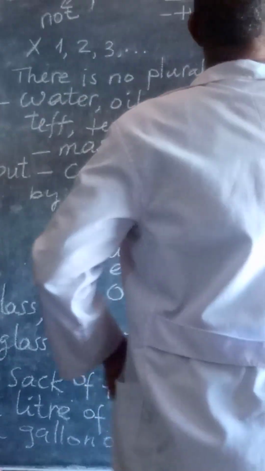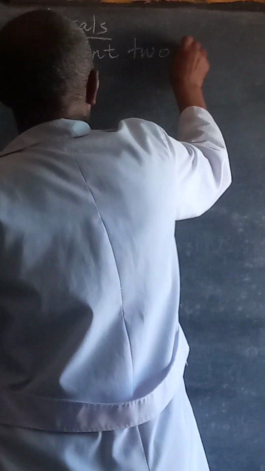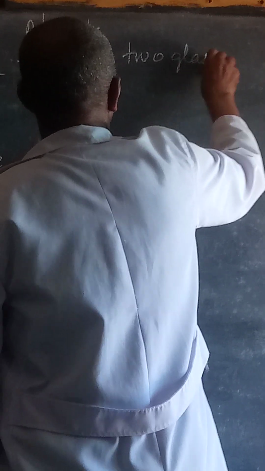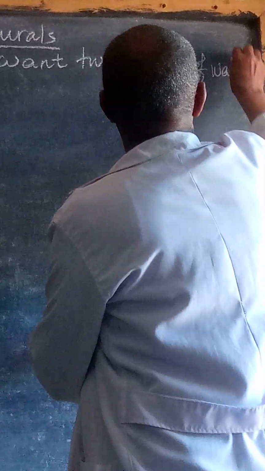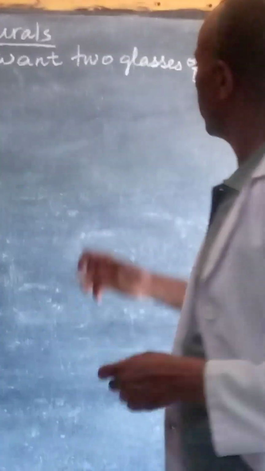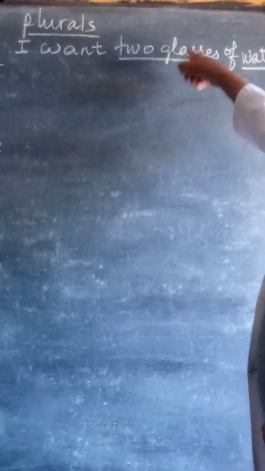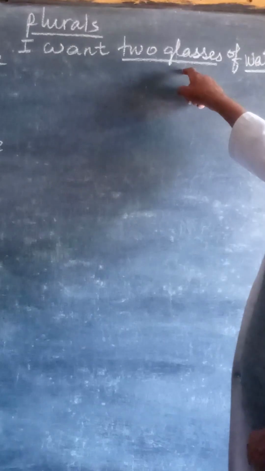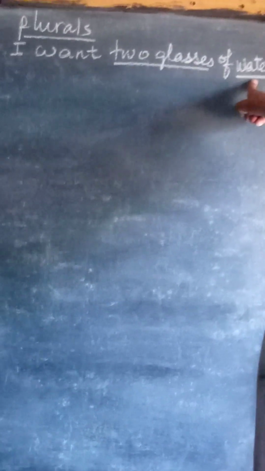For example, I want 2 glasses of water. Look, the uncountable noun is water, but the countable one is this part. This is a countable noun. This countable material is used to contain or to hold water.